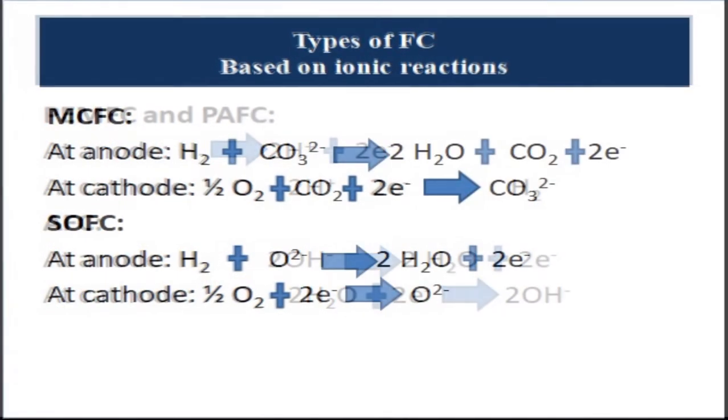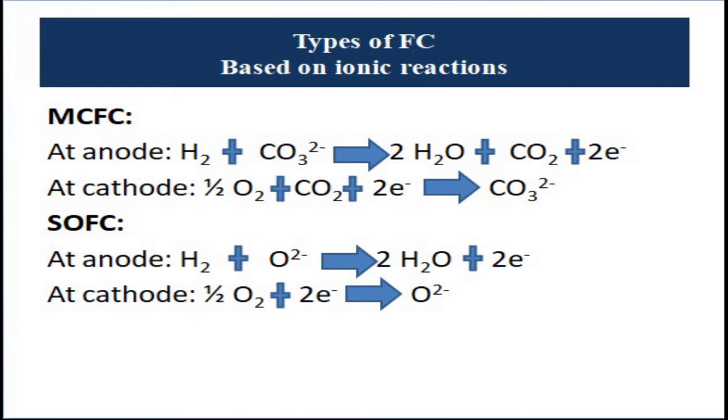Similarly, if we move to MCFC, molten carbonate fuel cell, we have the inputs and the outputs. At anode, hydrogen gas plus carbonate ions will make water, carbon dioxide and electrons. Then at cathode, oxygen plus carbon dioxide plus electrons, which are coming from the output of anode, will combine and make carbonate ions.